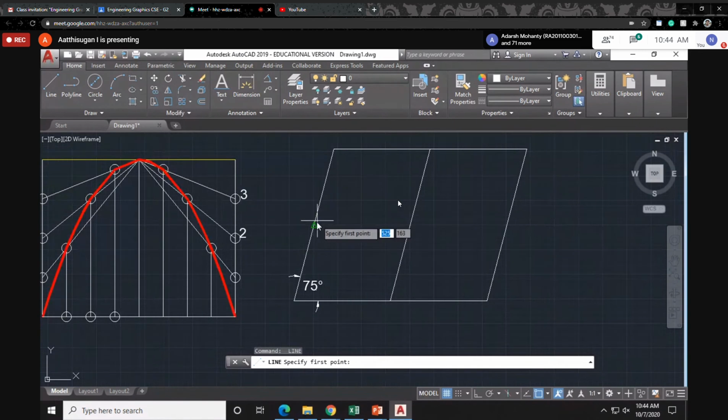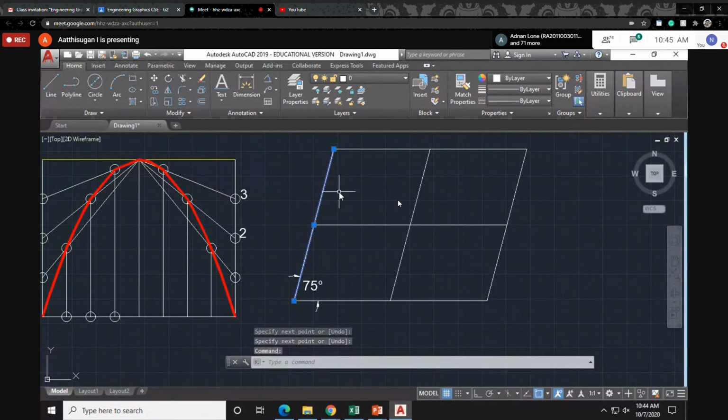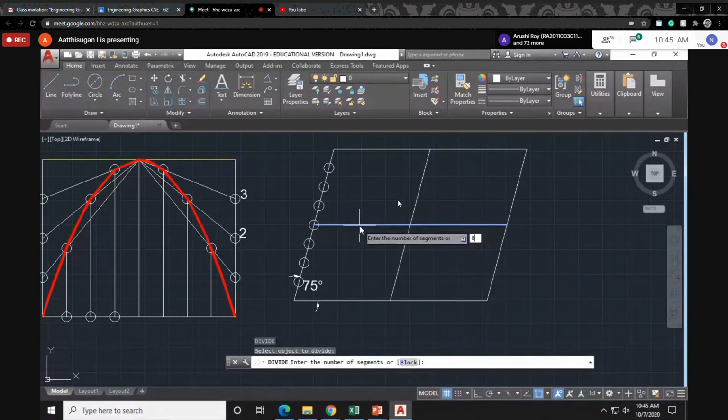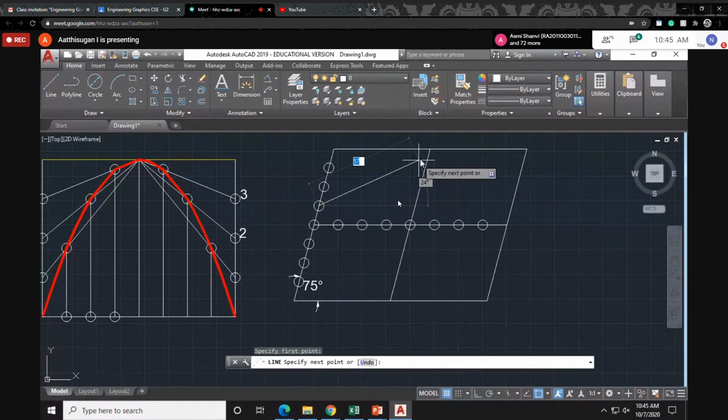Yes, I will draw all the questions, but it will take time, because we have to explain the concept as well. For the remaining, use the divide option. Otherwise, draw both segments. So 4 totally divide means the segment is 8. That means here 4, here 4. Similarly, here also divide. This segment is 8. Then you already know the other line. You give naming with a number, but I'm not giving it with the number.